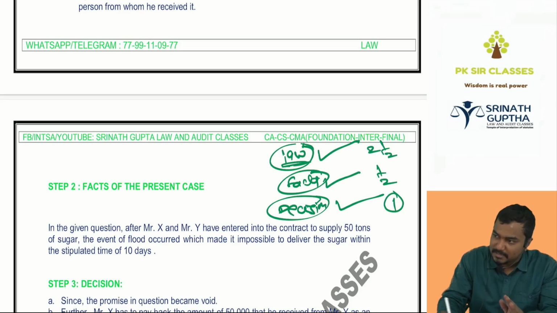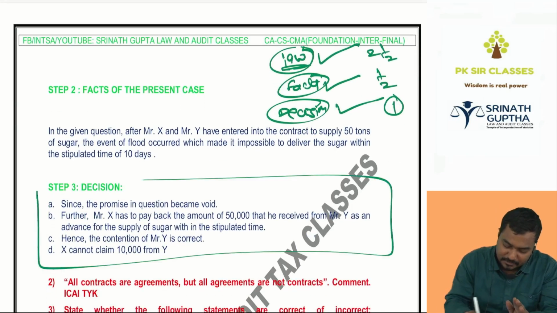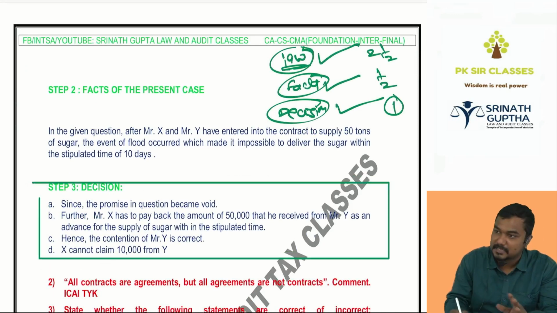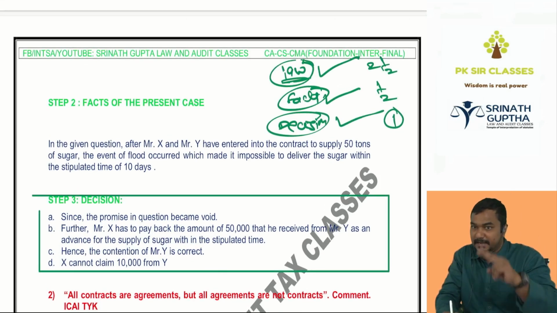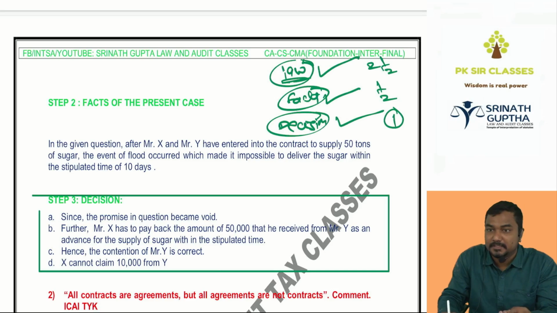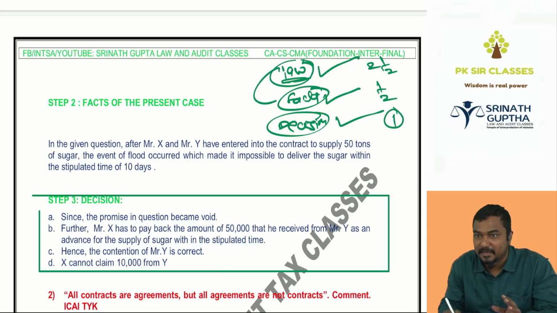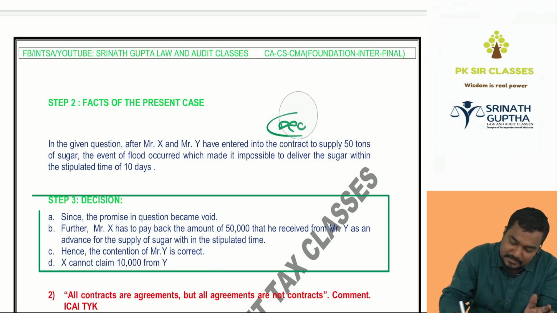Students will lose the marks because they write only the decision directly without writing step number 1 and step number 2. In step number 1, you are proving to the examiner, I know the section. In step number 2, you are proving to the examiner, I understood the client's problem. In step number 3, you are proving to the examiner, I am able to apply the section to my client's problem. Understood, beta? So write like this in the exam, they will read the answers, beta.